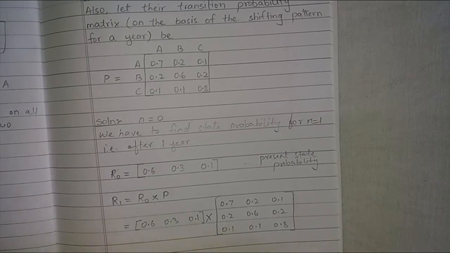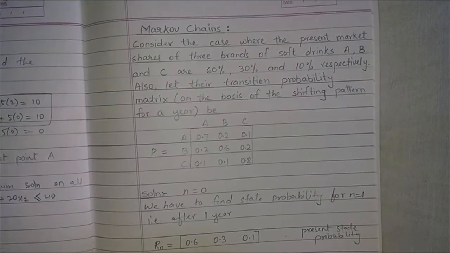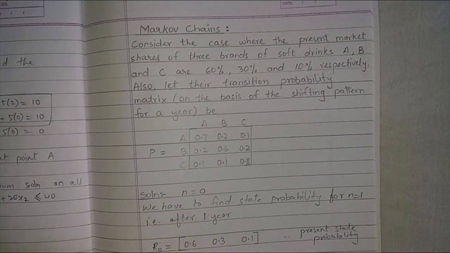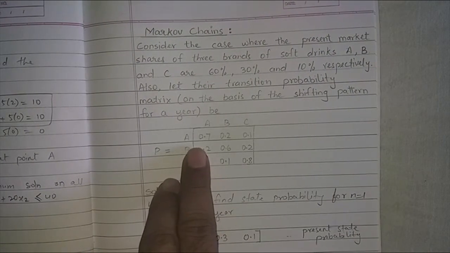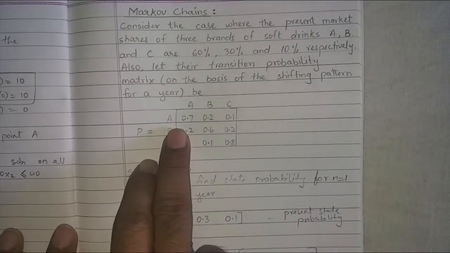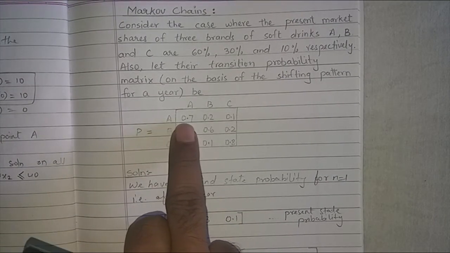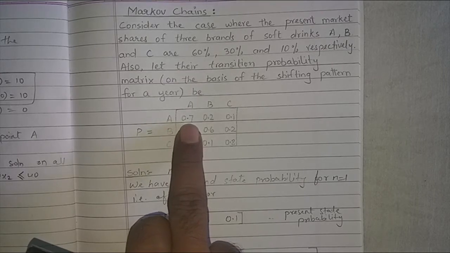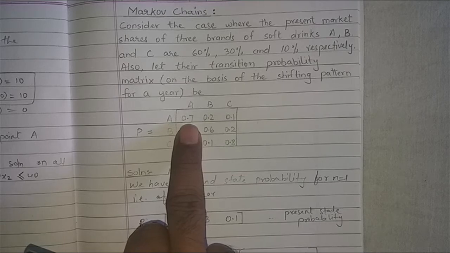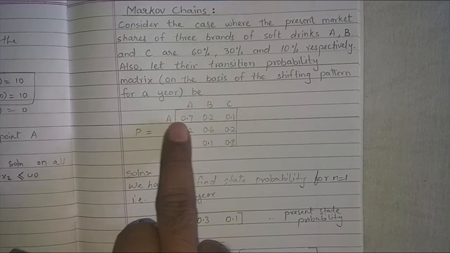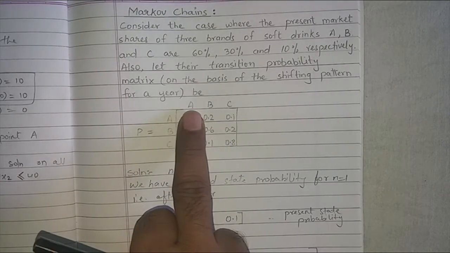Now, before we go ahead and do the calculation, let us try to understand this transition probability matrix. The matrix given to you here indicates that there is a 0.7 or 70% chance that a person who is using brand A will remain in brand A in the next year.